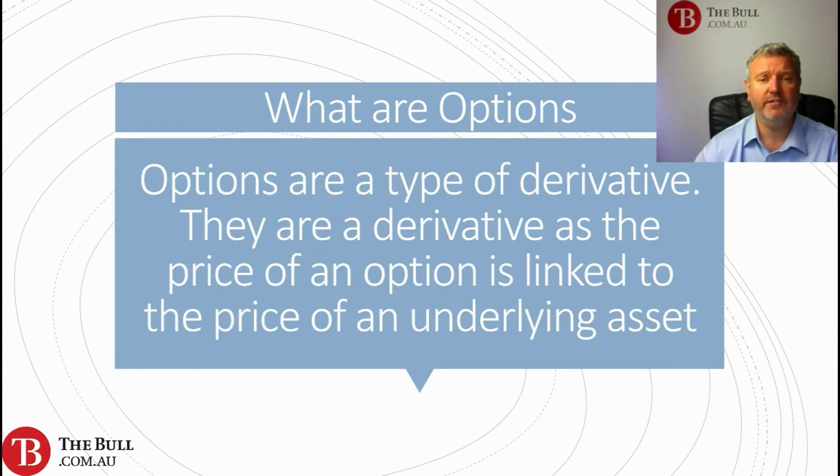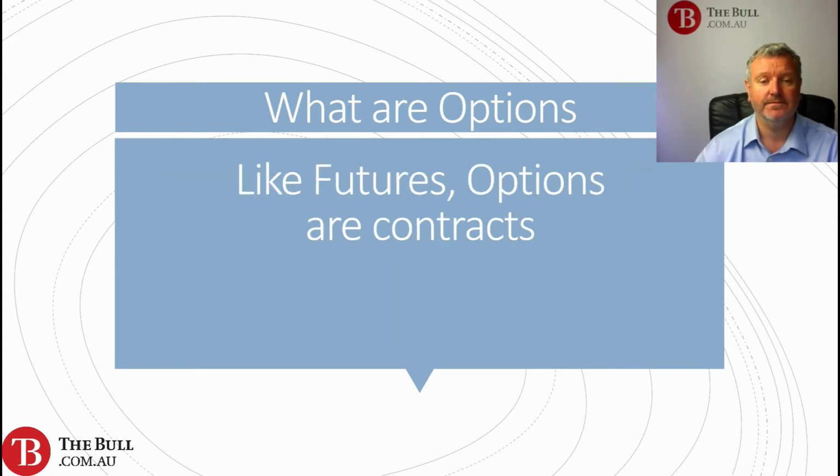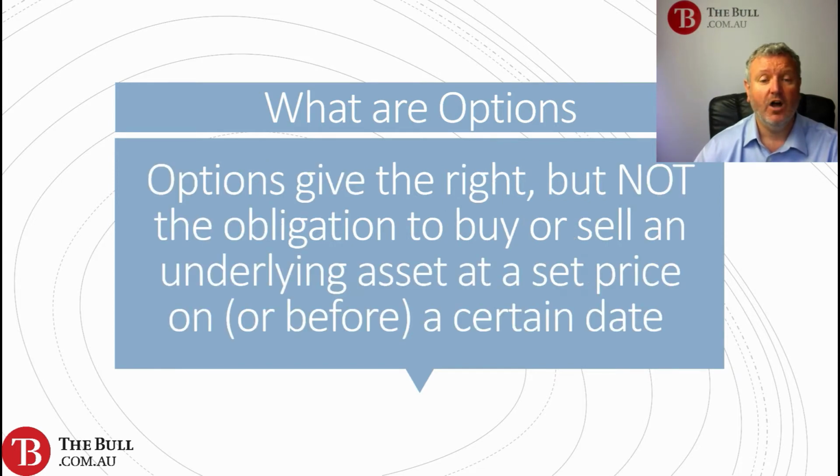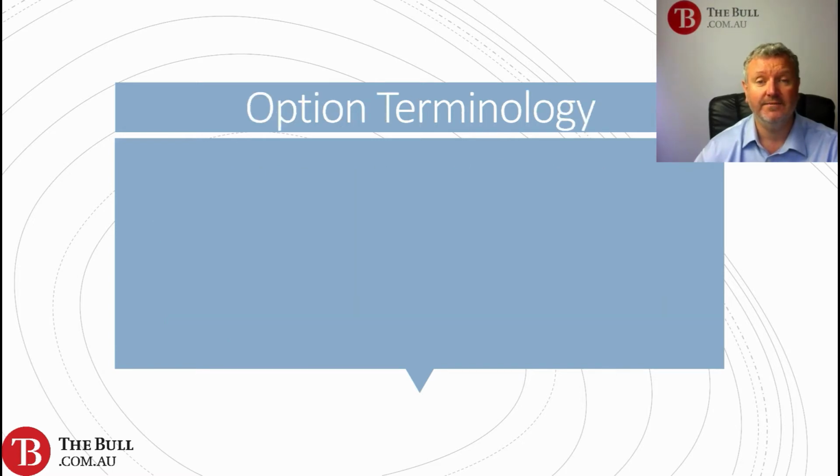Options are a type of derivative product. They are a derivative as the price of the option is linked to the price of an underlying asset. Like futures markets, which we have a separate masterclass on, options are contracts. Options give the right but not the obligation to buy or sell an underlying asset at a set price on or before a certain date.